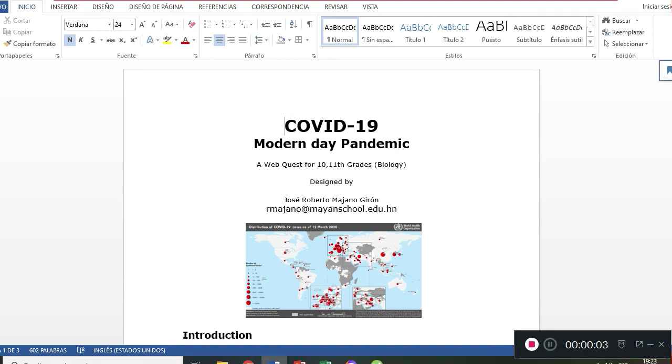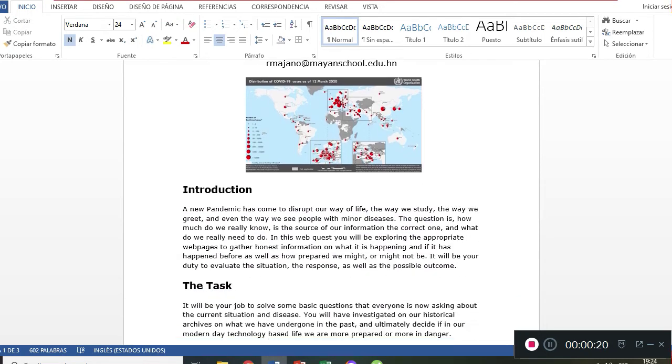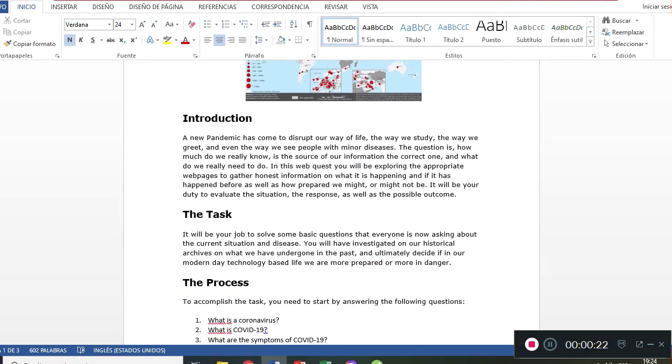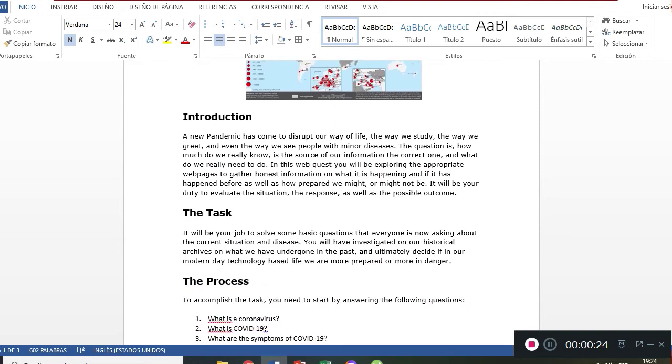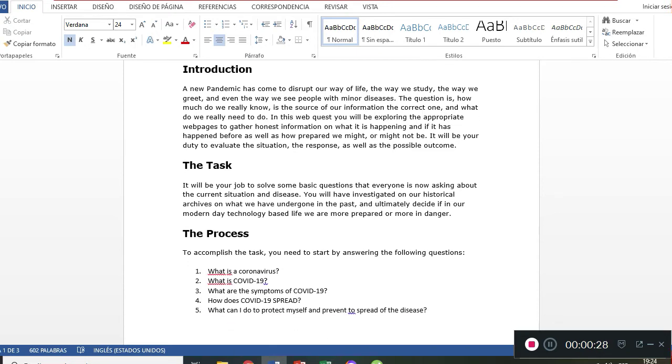Okay, students, this is what you have to do for the web quest. First you have to download the Word document where you'll have all the instructions. You'll have to read it and everything. As you go down, you'll see that there's a new pandemic that has been disrupted in a way. In this case, you have different tasks that you'll have to do.